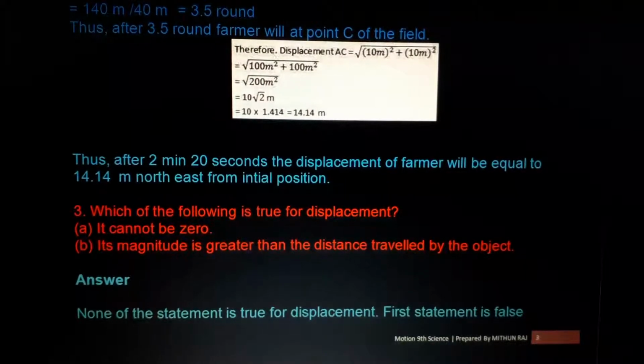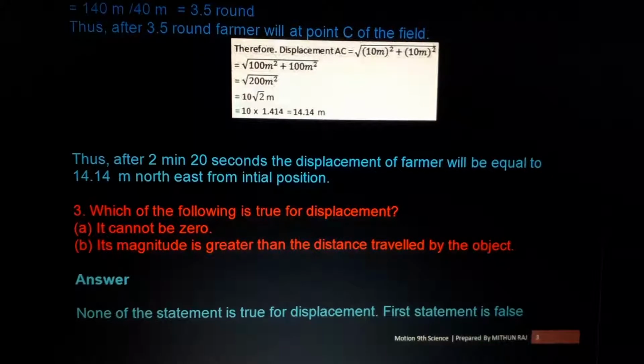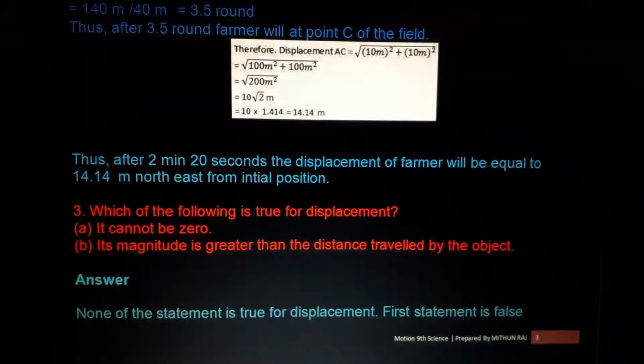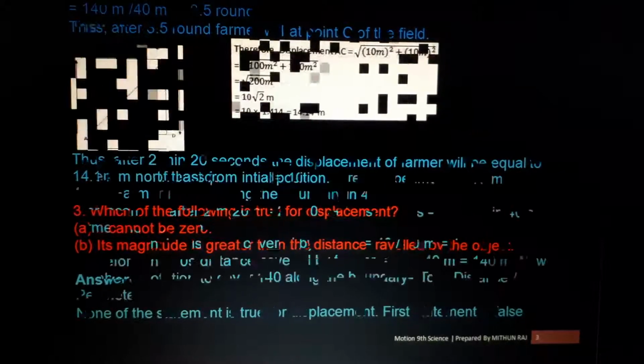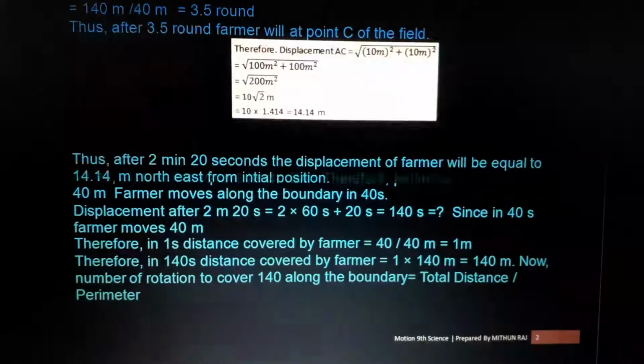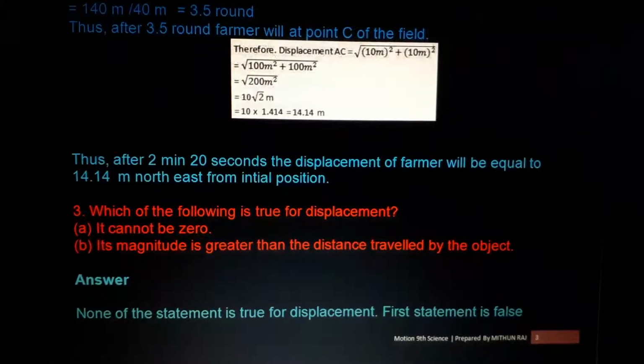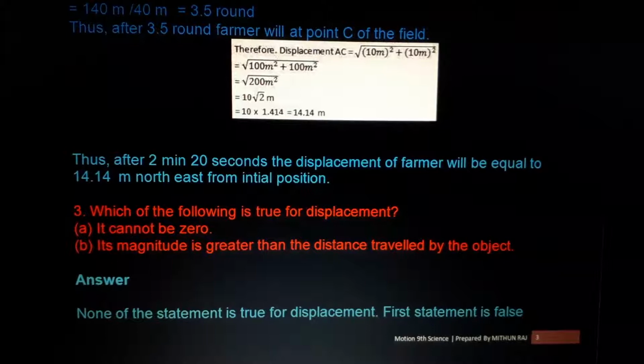So after 2 minutes 20 seconds, where the farmer is standing, what will be the displacement of that particular point? It will be 14.14 meters. Was it easy, my kids? Actually, after knowing the answer, it is very easy, isn't it? But just imagine the question. Did you get how to solve this type? That is the specialty of physics. At first it seems very, very difficult, but after that, it will be very easy.